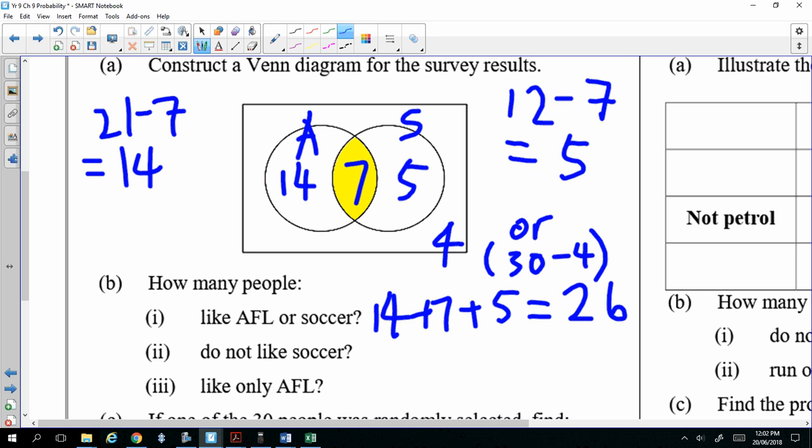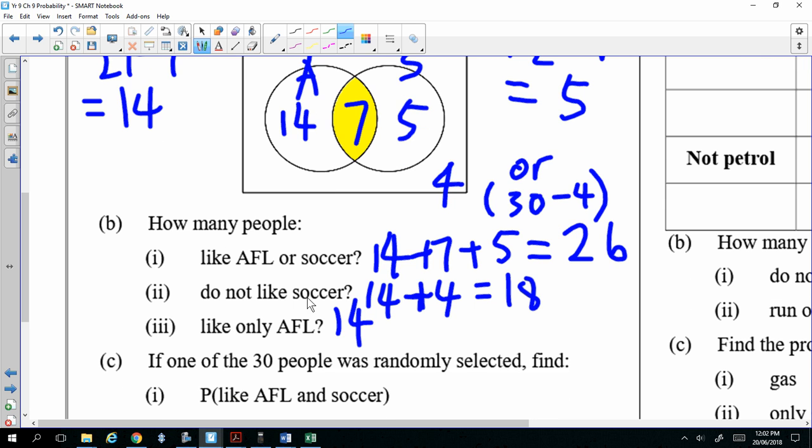Those who like AFL only and the 4 as well. So the 4 and the 14, which is altogether 18. Okay, next question. Only AFL, which is 14.